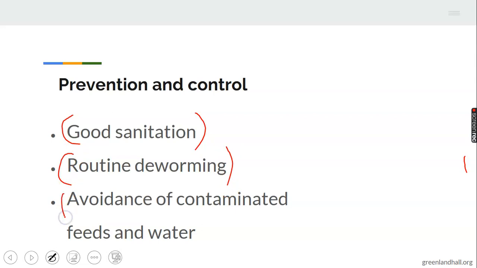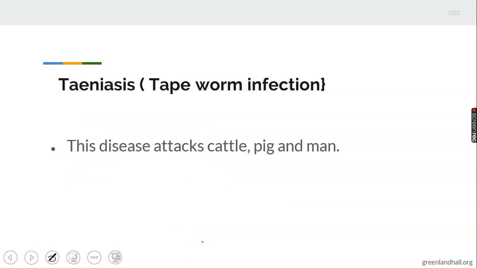Avoidance of contaminated fields and water. The farmer should be able to identify fields that are contaminated and should not allow the animals to feed on them, including water. It is important for the farmer to identify that a particular field is contaminated and prevent the animals from feeding on such fields or water.